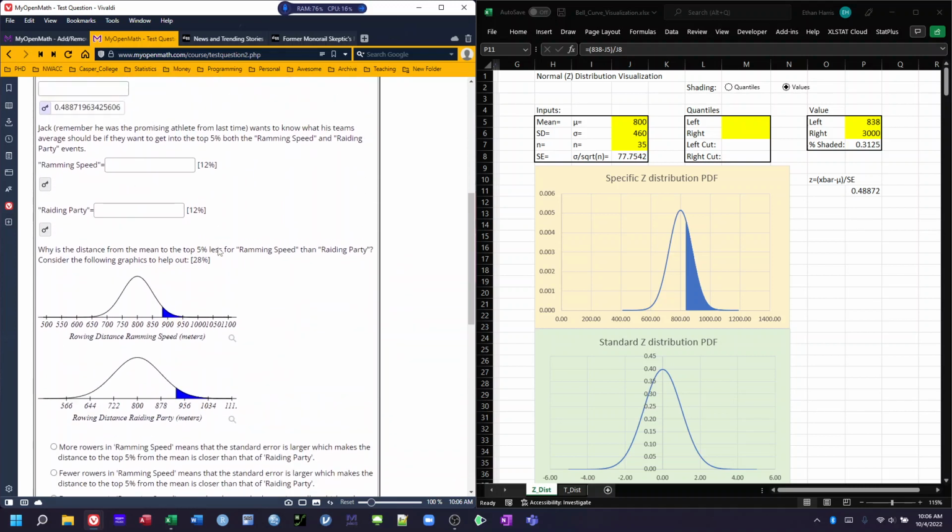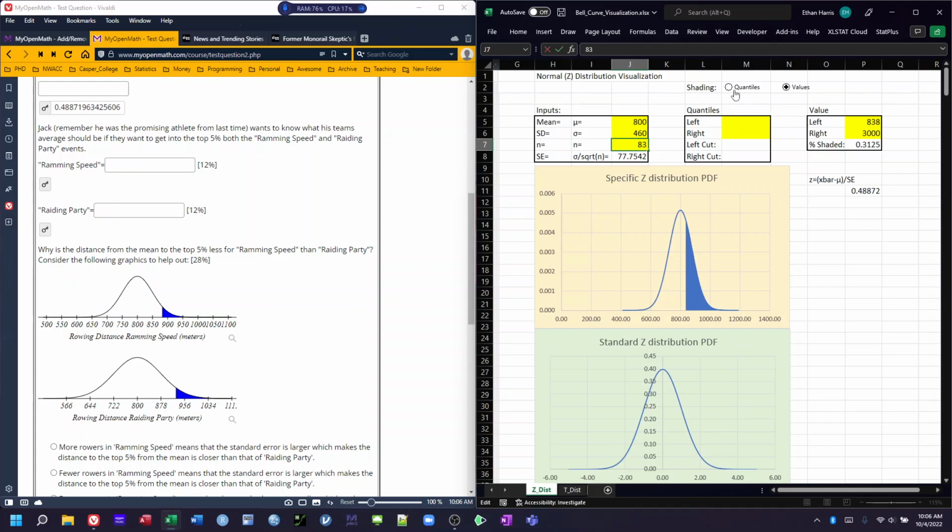Okay, so coming on down. Jack, remember, he was the promising athlete from last time, wants to know what his team should average if they want to get into the top 5% of ramming speed and raiding party. Okay, so the first one was ramming speed. So we want that to be 83.